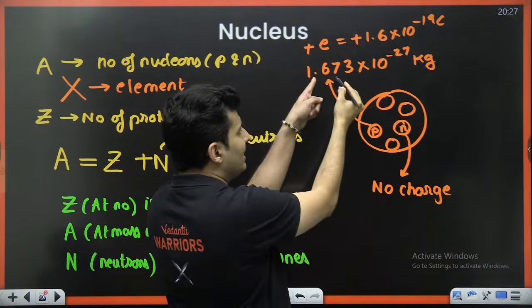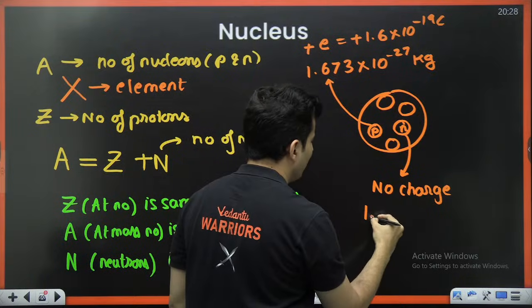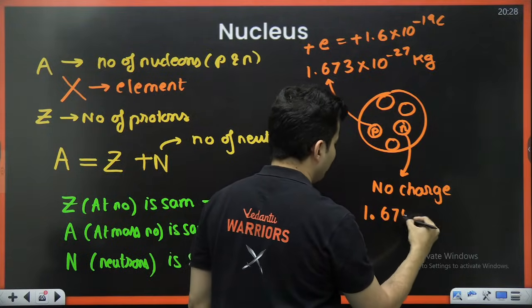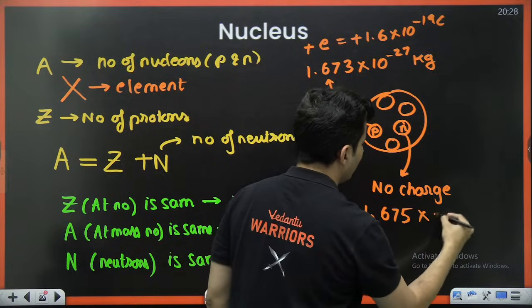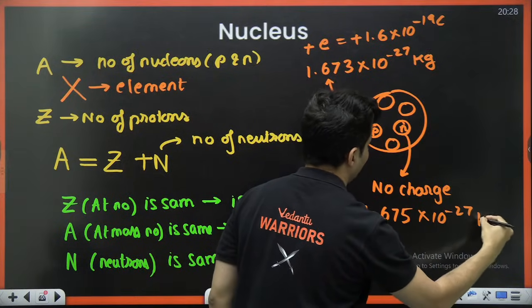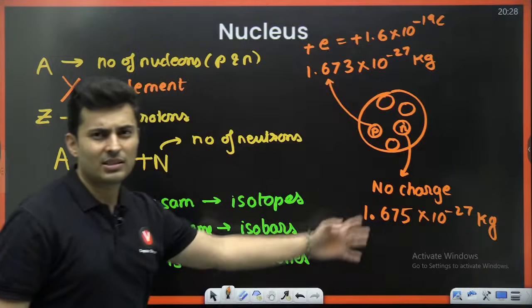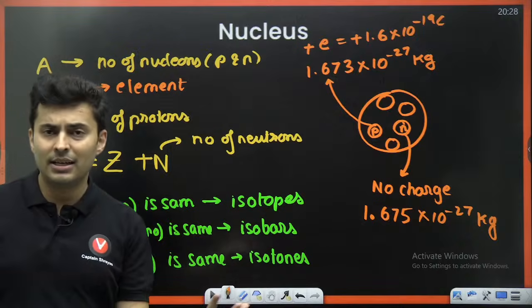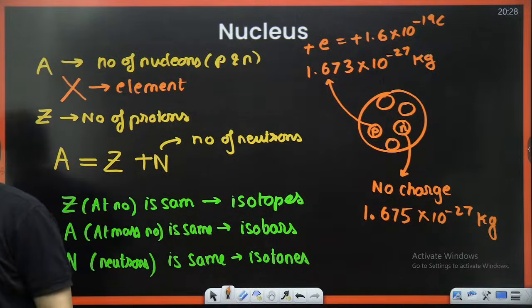The mass is very much similar to this, only the decimal on the third place will change, 1.675 I guess, into 10 to the power minus 27 kg. So that mass is almost equal. You can roughly take it as the same. Obviously, it's a neutral particle. It is a chargeless particle. Keep this in mind.